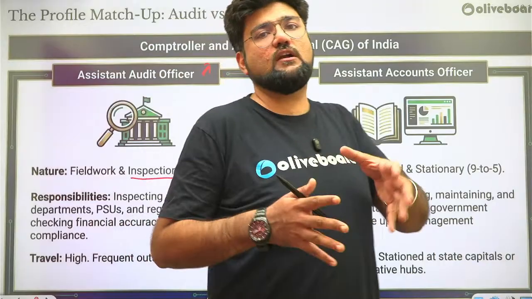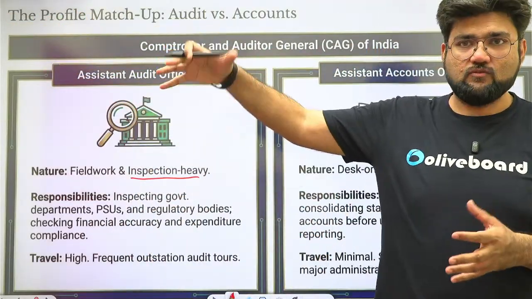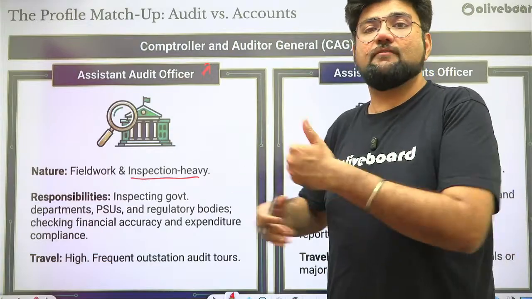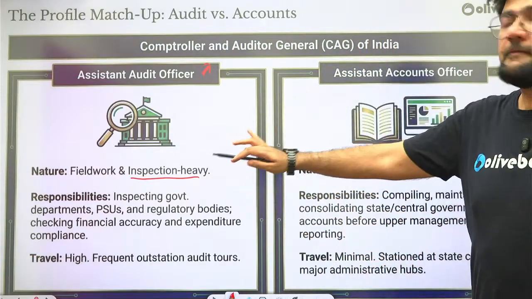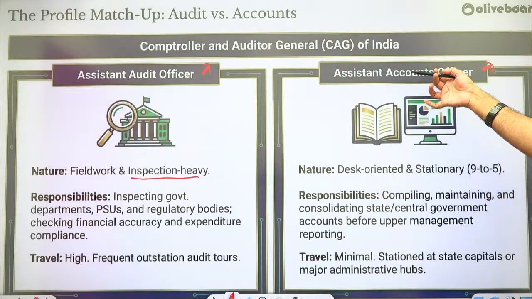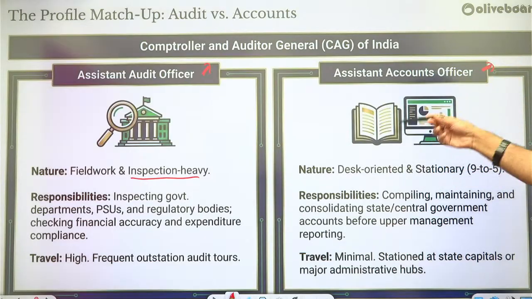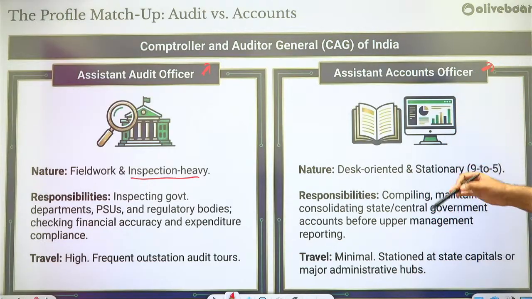Supposedly today you have to audit an oil company. So a team will be made and you will be sent with them. So that is how it happens, and it can happen very suddenly also. It's very frequent. Whereas on the other hand, Assistant Accounts Officer is looking at maintaining the government accounts, okay, of all these organizations or of government accounts, regular government accounts. And this is majorly a desk job, a 9 to 5 desk job with very few, less frequent or almost zero travel involved whatsoever. Okay, so desk oriented stationary job.